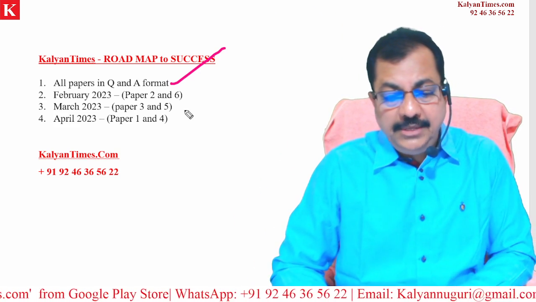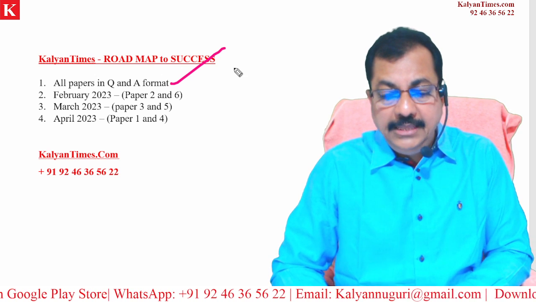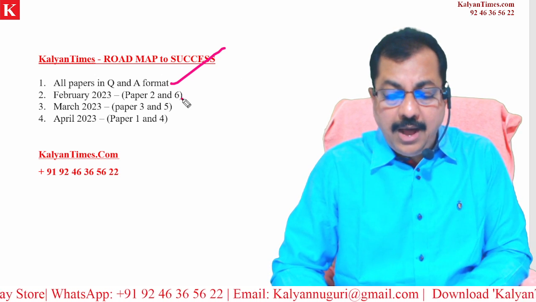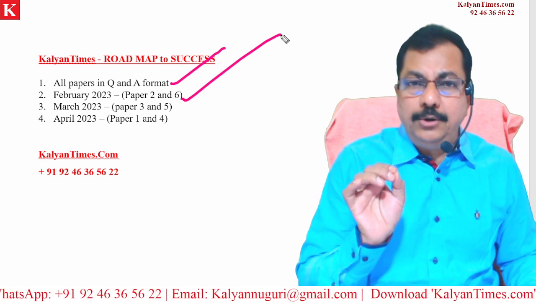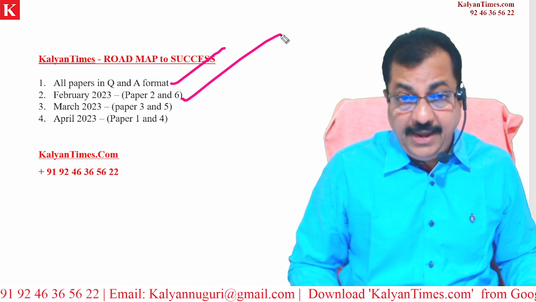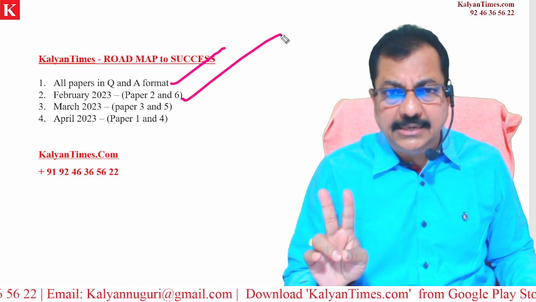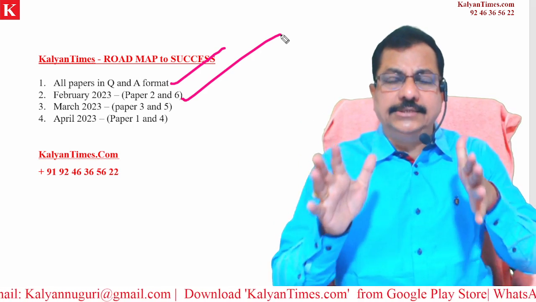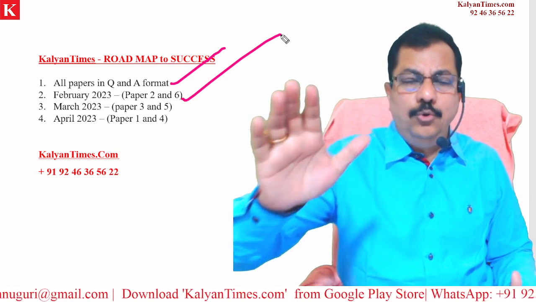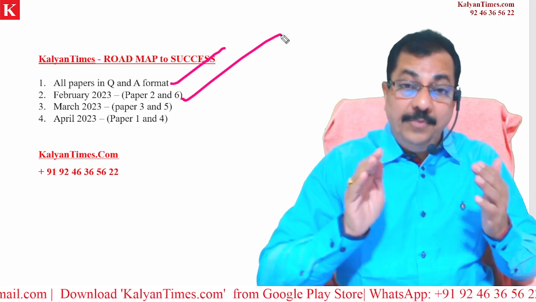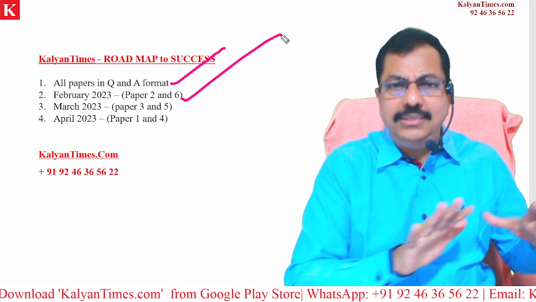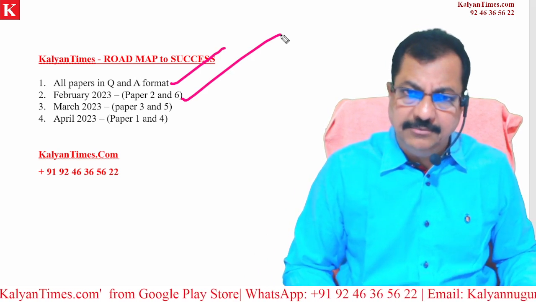Clear? So in the month of February, we are going to do paper 2 and paper 6. In fact, these two have already started, and as our classes are online, anybody who wishes to join now may join and avail all the classes for the main examination.